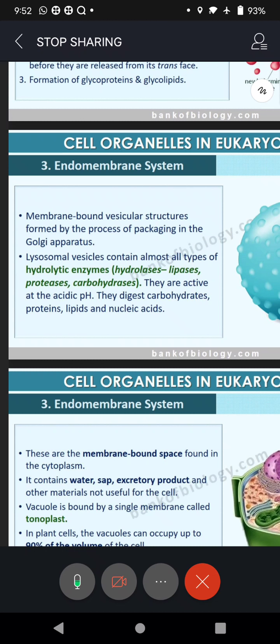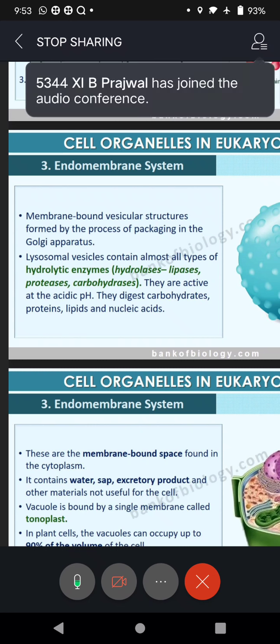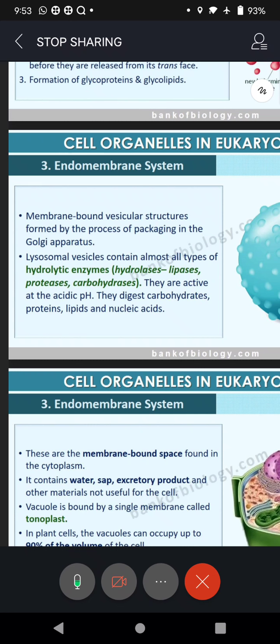Proteases, enzymes that digest proteins. Okay? Carbohydrases, enzymes that break down carbohydrates like sugars.